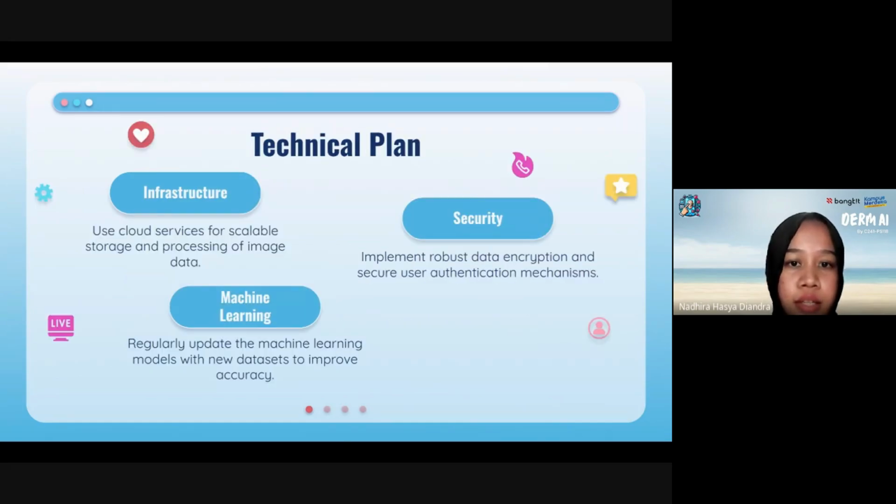The last slide is for technical plans. For infrastructure, we use a service for scalable storage and processing. For security, we implement robust data encryption and ensure secure user authentication. The last one is machine learning: regularly update the ML model with new datasets for improved accuracy.